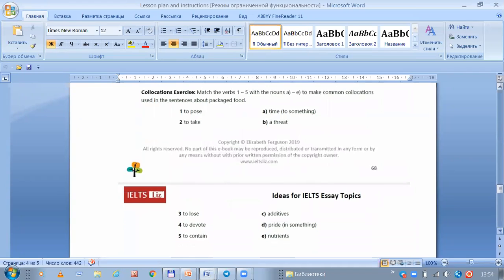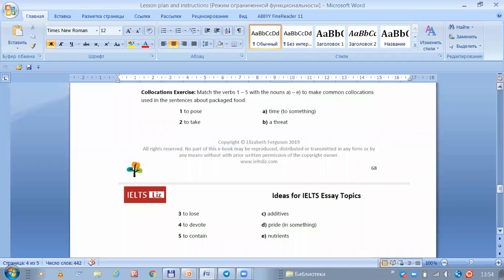Here are given 5 collocations to match the ending. For example, pause. It can be pause the street, I suppose. Next one, take. Here is take pride in something. Next one, lose.